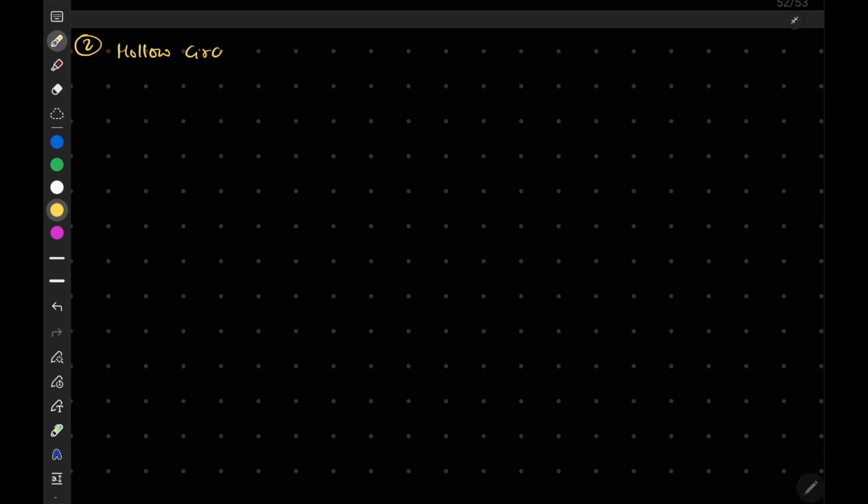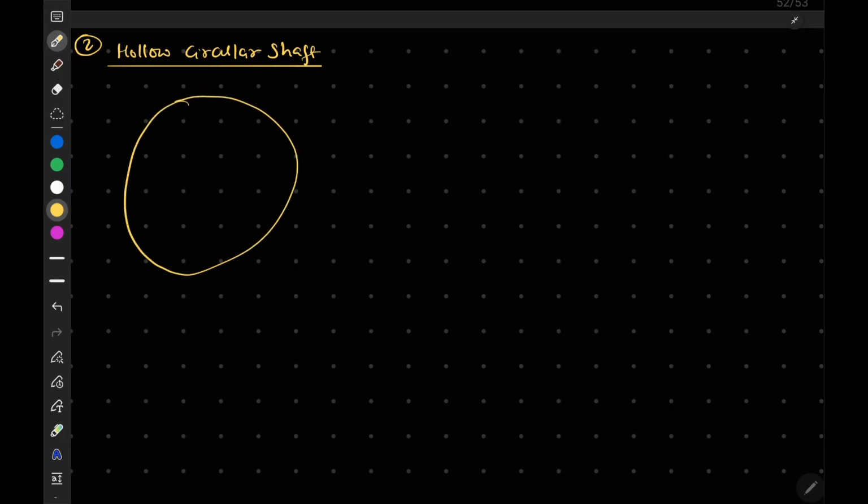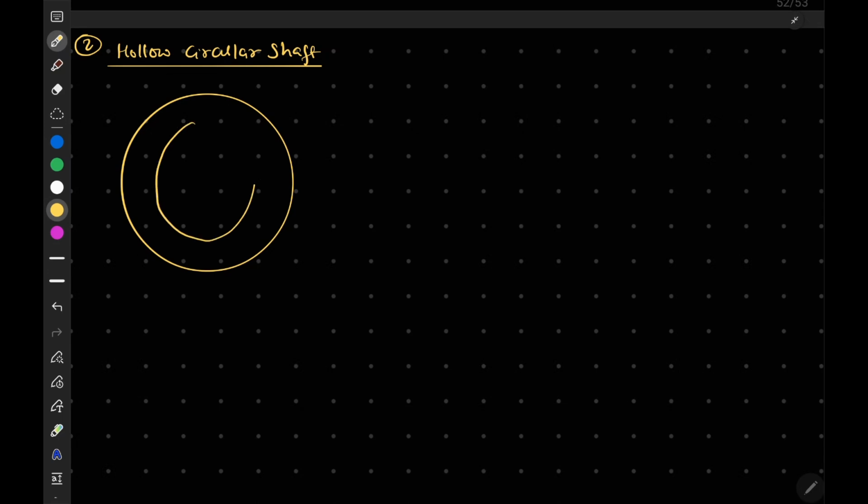Hollow circular shaft. Okay, so let me draw the whole circular shaft here. Let's say this is our outer circle and this is our inner circle.